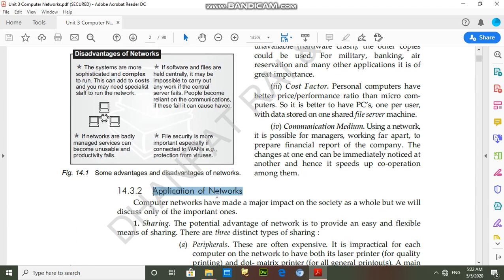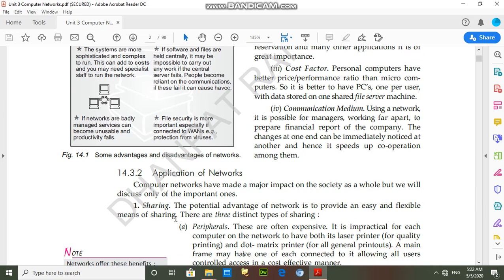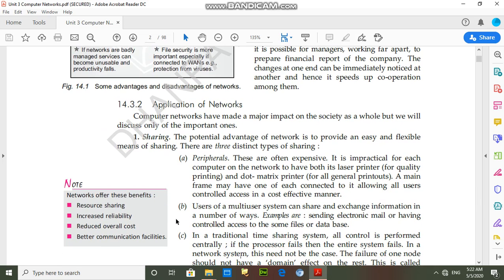Application of networks. Students, application of networks means there are many application areas where we can use networks. First is sharing. By sharing, we can use one device from many systems.